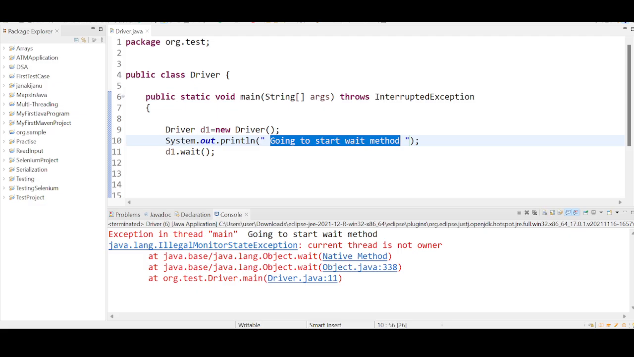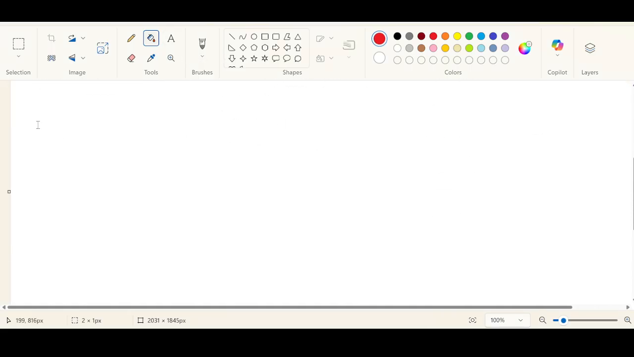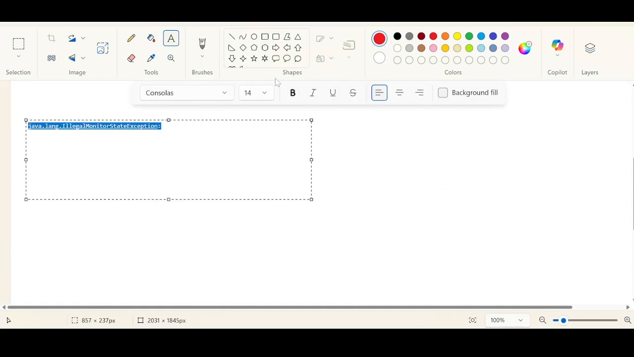Okay, if I run this code, what do you see? This line number 10 is getting executed successfully, but what exception are you getting here? A runtime exception: java.lang.IllegalMonitorStateException. Now focus here. Why is this exception getting thrown?